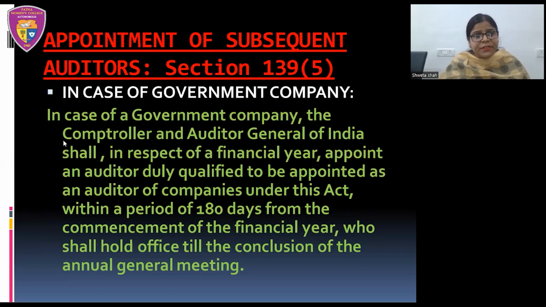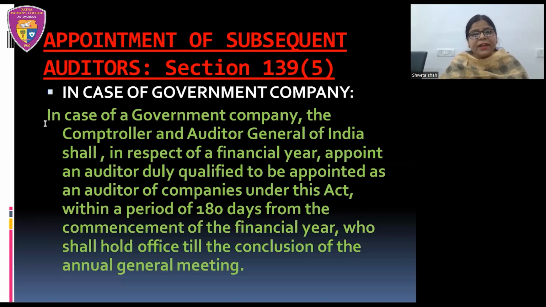Now, the legal provision related to appointment of subsequent auditor in case of government companies, that in case of government company, the Comptroller and Auditor General of India shall, in respect of a financial year, appoint an auditor duly qualified to be appointed as an auditor of companies under this act within a period of 180 days from the commencement of the financial year, who shall hold office till the conclusion of annual general meeting.